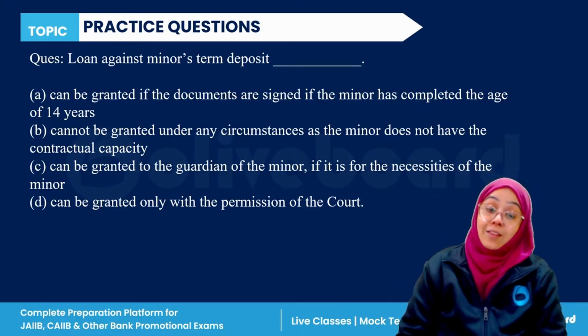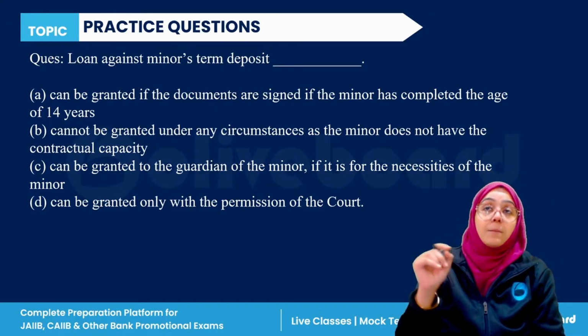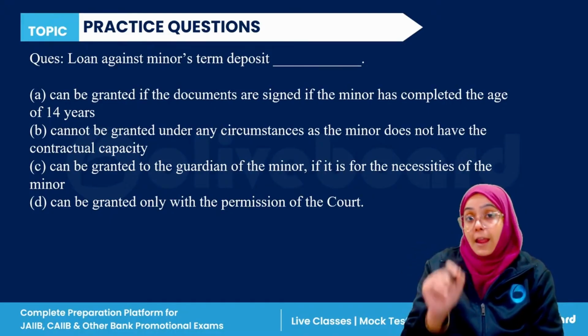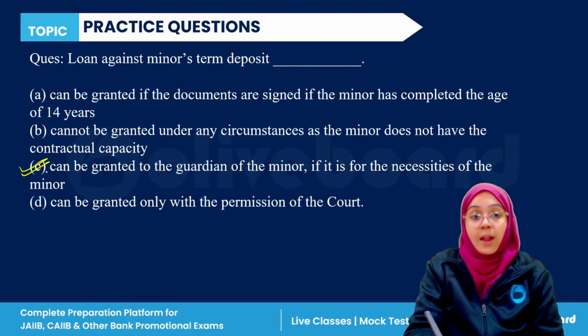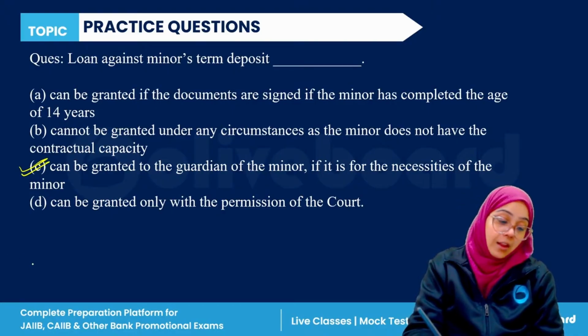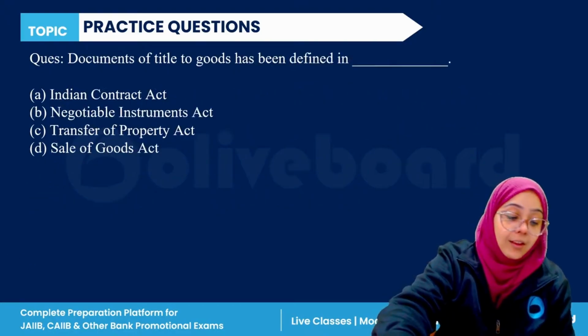Very easy. So yes, loan against a minor's term deposit is given if it is granted for the necessities of the minor. Okay, so C is the correct answer here.